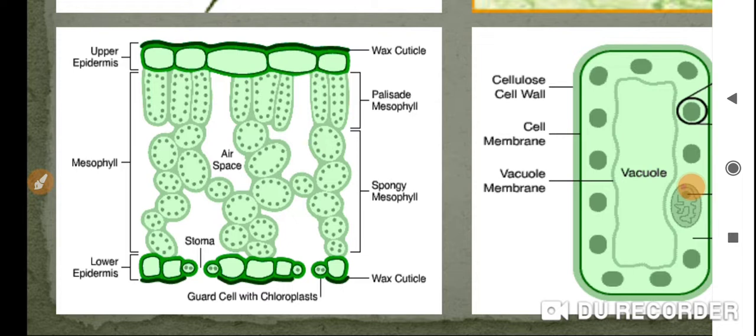So you know that plants require carbon dioxide. Where will the carbon dioxide be? It will be in the outside atmosphere. We take the carbon dioxide through these small holes or pores, the stoma or stomata. With the help of the xylem vessels, minerals and water are transported towards the leaf, and all of these meet, with the help of sunlight and chlorophyll. The chlorophyll is present in the chloroplast, and the chloroplast is present in the guard cells.